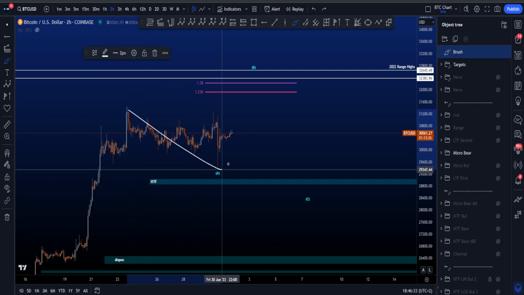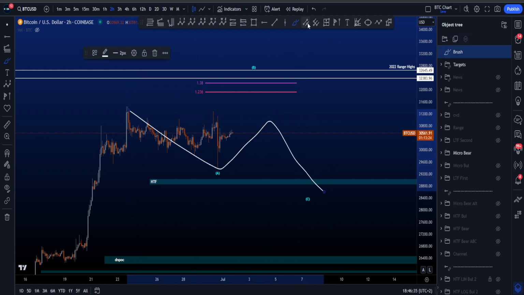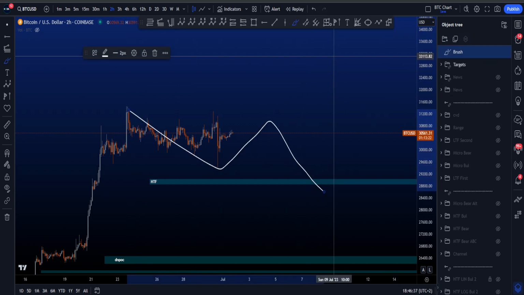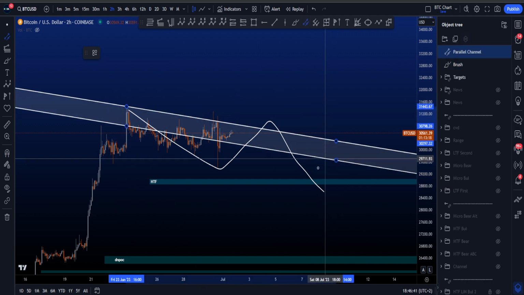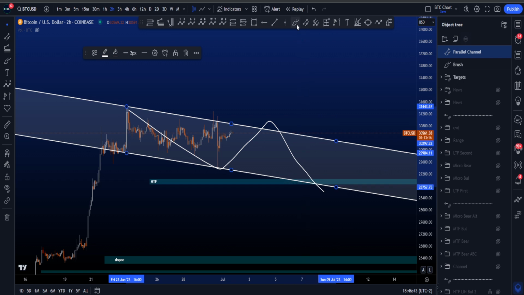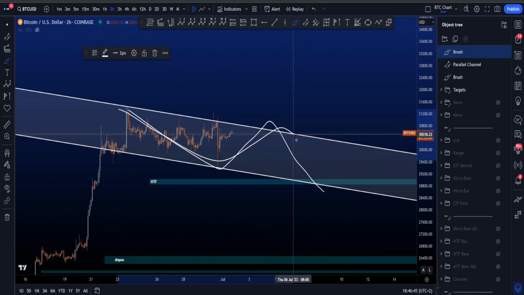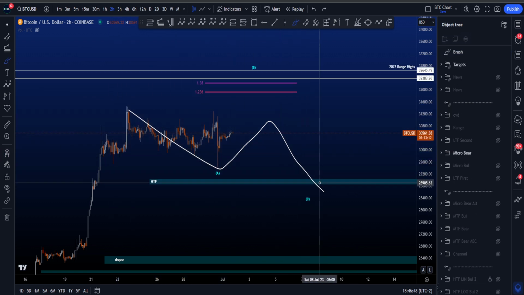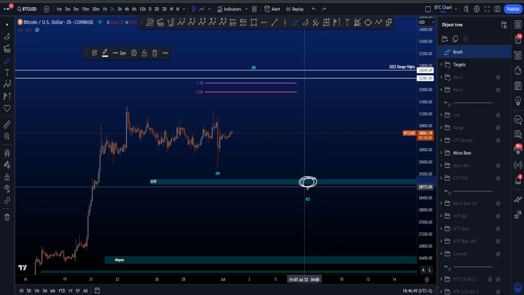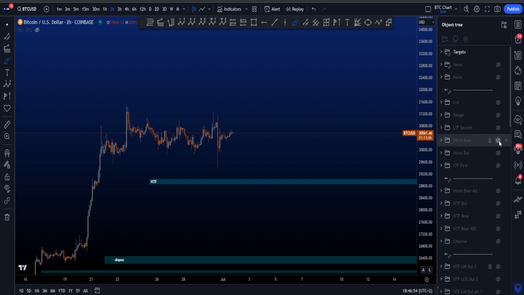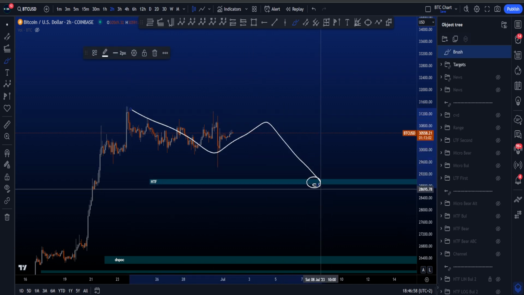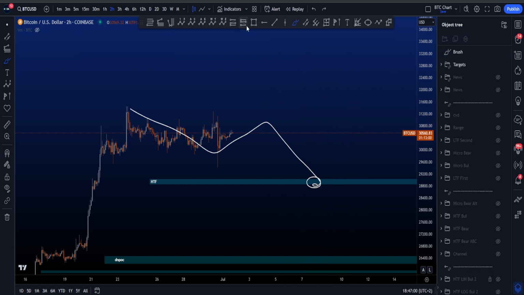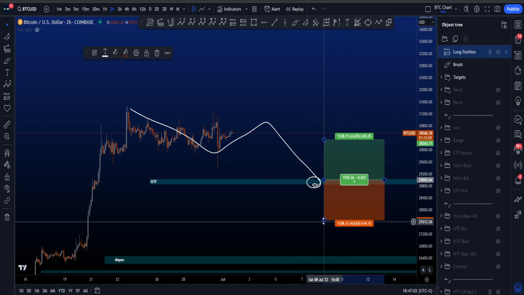Another scenario can be more like a WXY range structure, where in this particular scenario, it's again going to be a more complex structure, usually following the path of a range, something like this over here, where you then have a WXY scenario, where the target box over here is a very likely target area for a wave Y, and then a move to the upside, which can be a very interesting long area as well.